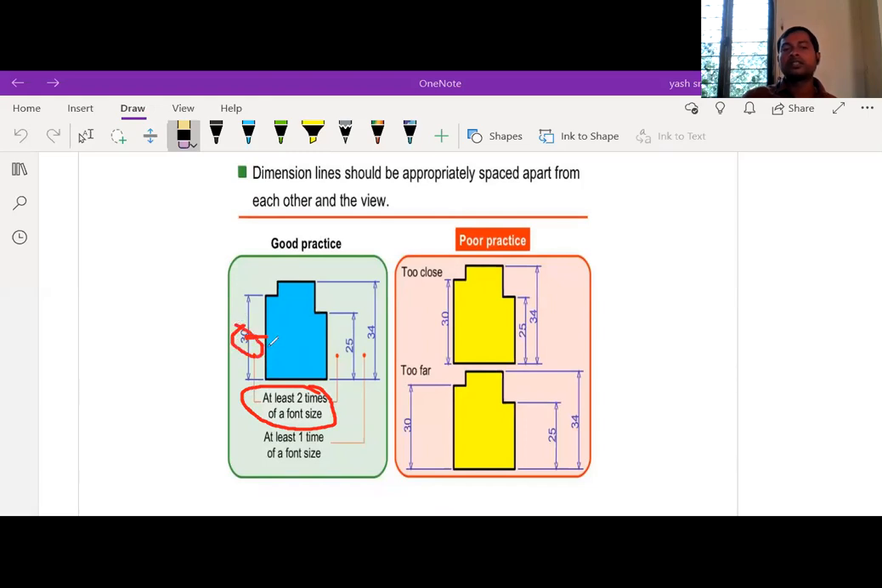Font size is nothing but this, 30 mm, na? So two times of that size you should take. This is another point you should remember. You should not leave too little a gap, and also you should not give too much gap. It is not too close, not too far. Give at least a minimum of two times this number as the gap between the actual line and the dimensioning line.